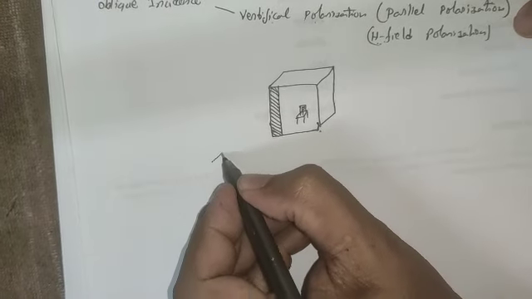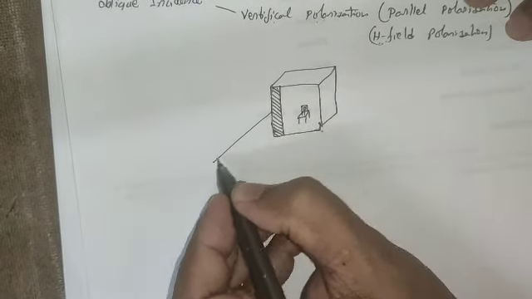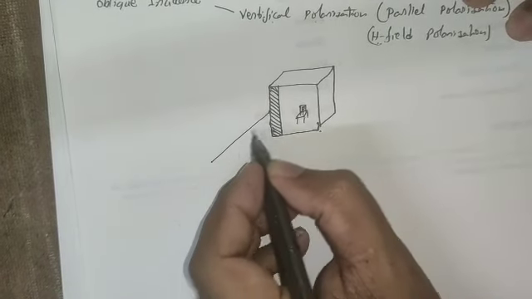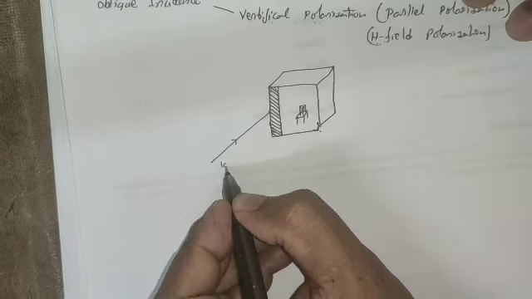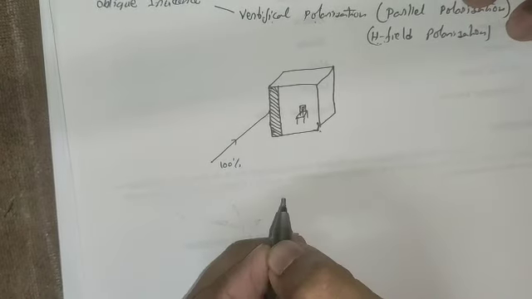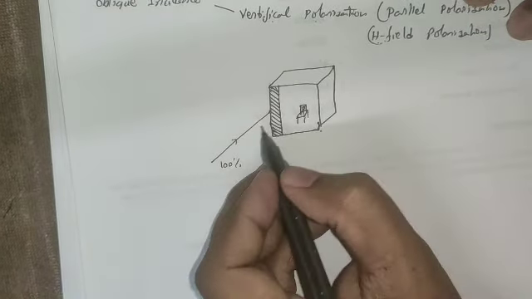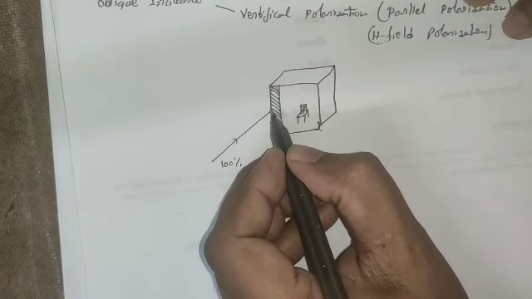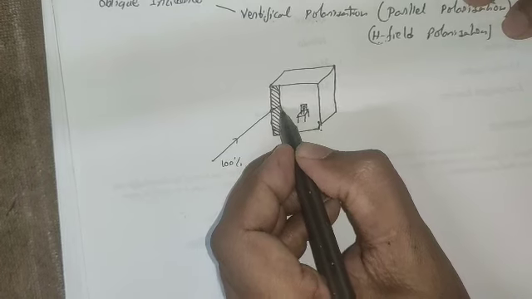So for example, let us assume an electromagnetic wave is incident upon the wall. When the electromagnetic wave is here, let us assume its energy is 100%. When it strikes this point, it has to penetrate into the wall.